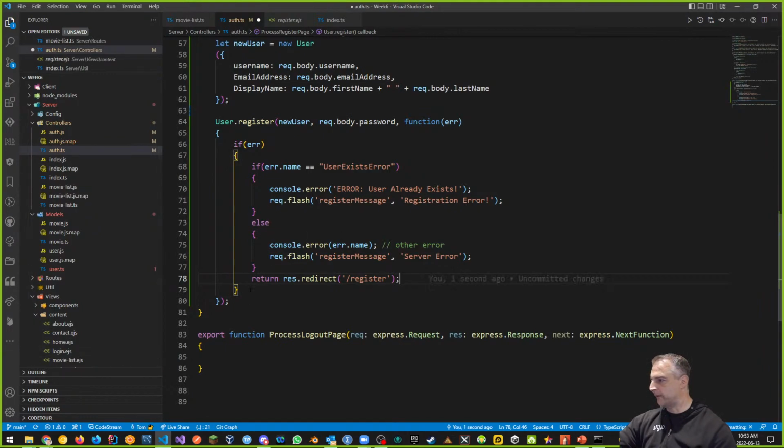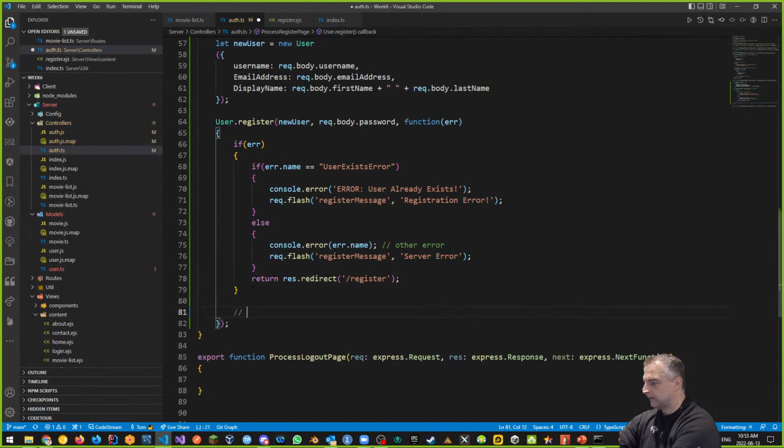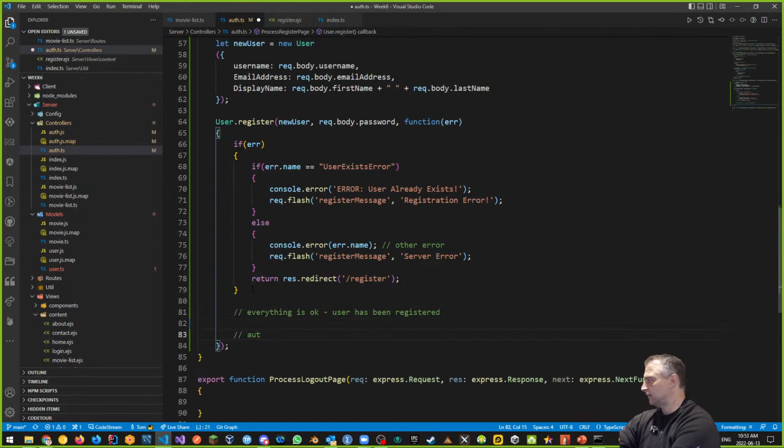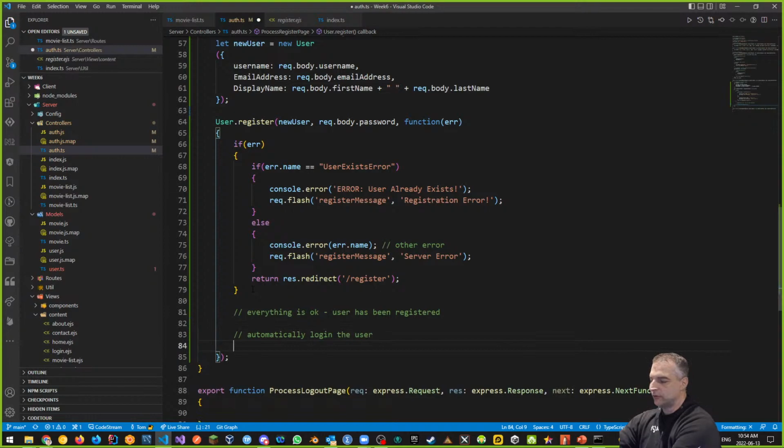And what if there's no error? So everything is okay. The user has been registered at this point. Okay. Let's automatically log in the user, right? Now, it's up to you if you want to do this. Some people redirect back to the login page. A lot of things can be done here that are different, but if you want to log in the user automatically, you can just do a return